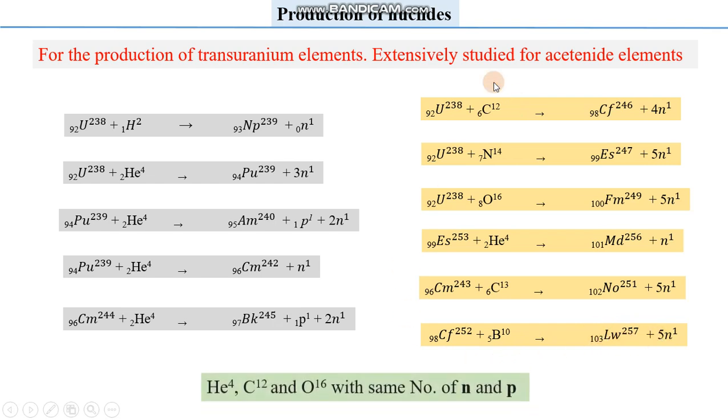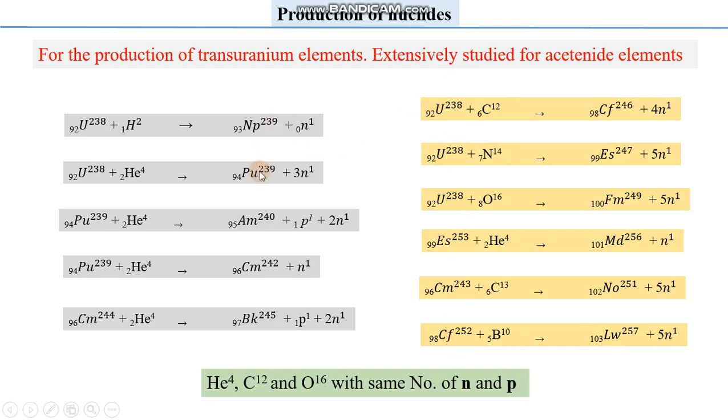Now, in both of these series of reactions, we have to observe certain common things. This series indicates that the target is being bombarded by lighter particles, mostly alpha particles. So depending upon the energy of the alpha particle, products can be predicted.